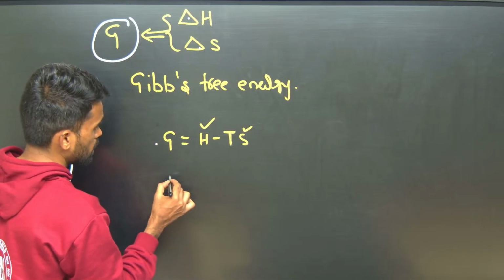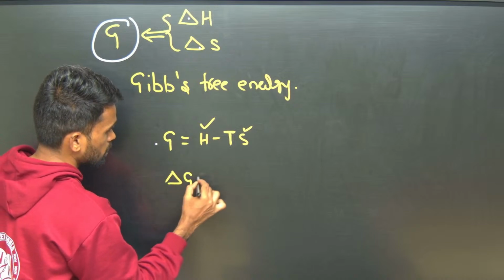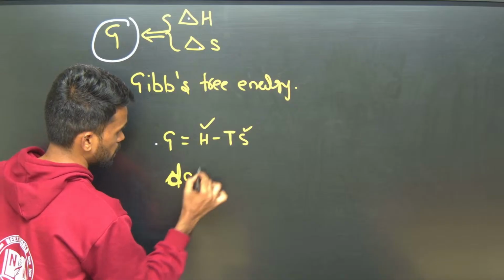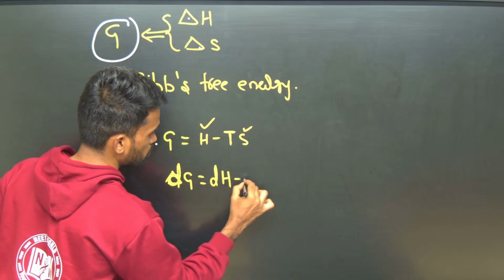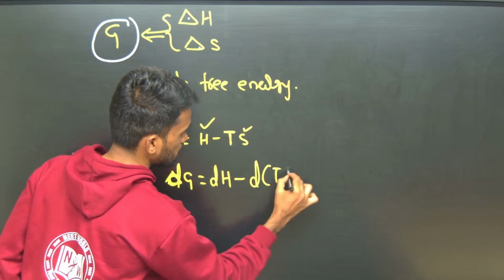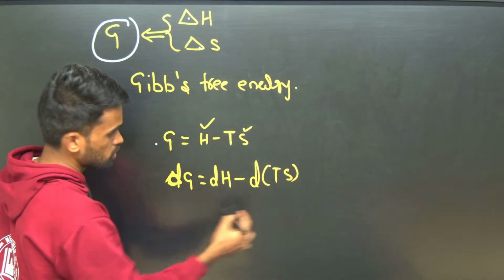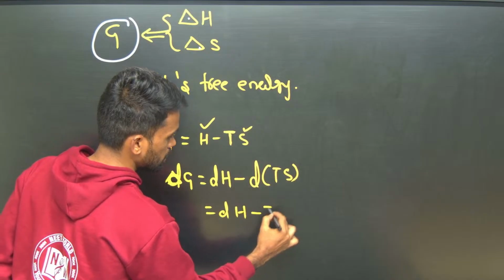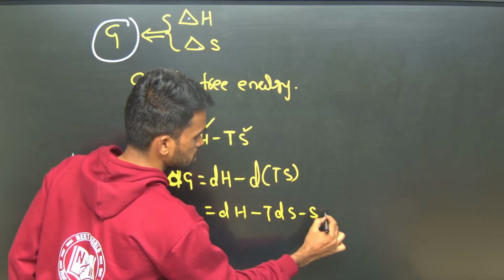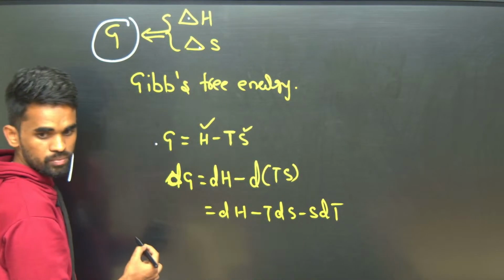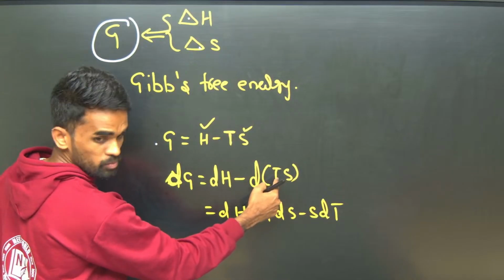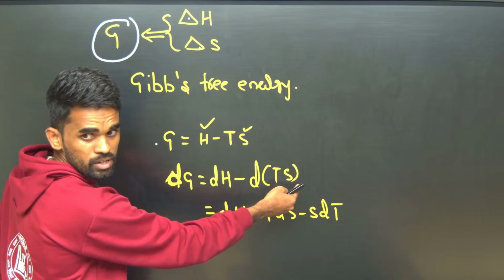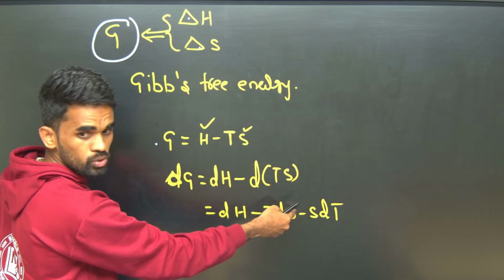So now consider delta G. If I want to differentiate this, what happens here also? dG I am writing here. You can write this as dH minus d(TS). Like this we can write. So apply the UV formula here, dH minus T dS minus S dT you should write. Okay, first keep one constant, differentiate the second one. Again keep the second one constant, differentiate this one. So UV formula.